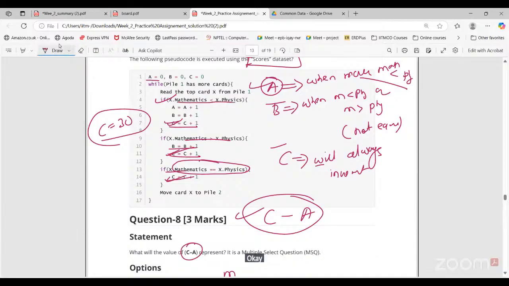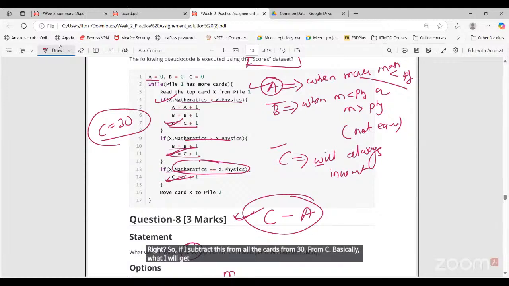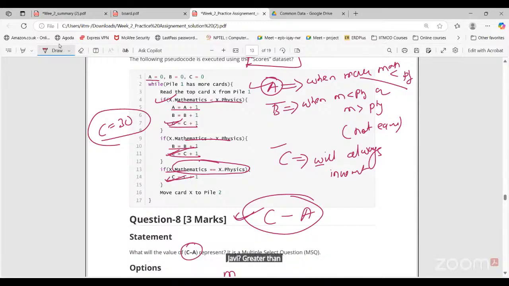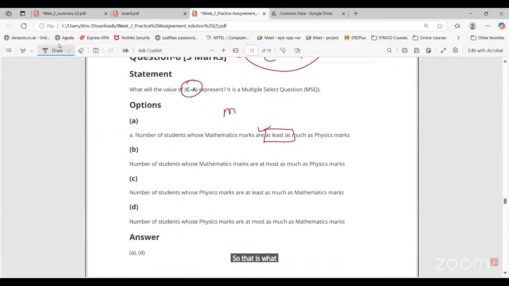Whenever this condition is true, A will increment. That's it. So if I subtract this from all the cards, from 30, from C, basically what I will get is the number of students having mathematics marks greater than or equal to physics marks.